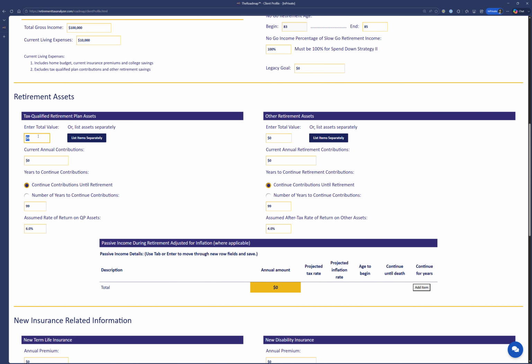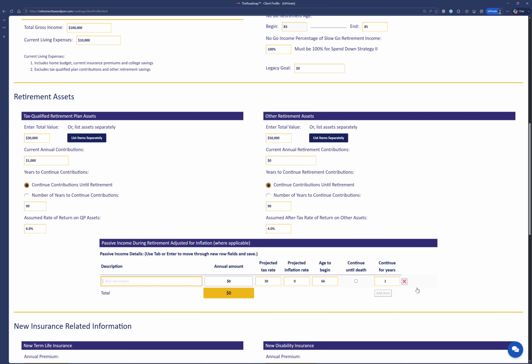They have tax qualified retirement plan assets of, let's just say, $30,000, just so we can distinguish these numbers, and they're contributing $1,000 a year, and then let's make this one 50,000, and they're not contributing.